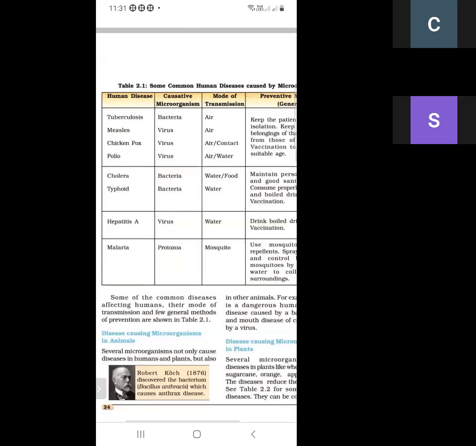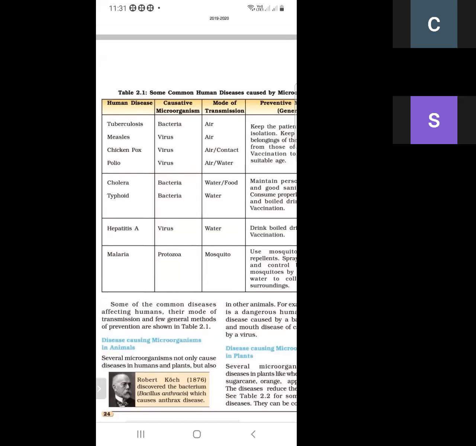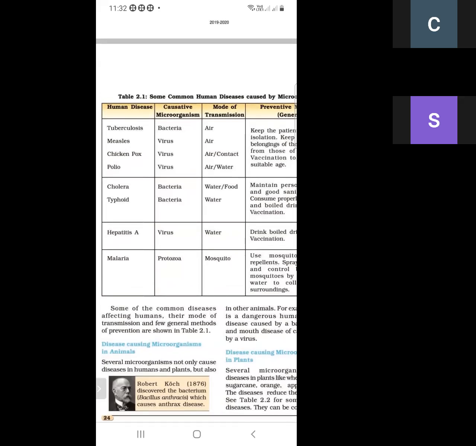and plants, and disease causing microorganisms in animals. So this is a table of human diseases, their mode of transmission and their preventive measures. These are the diseases: tuberculosis, measles, chickenpox, polio, caused by bacteria and virus. And what is the mode of transmission? Air, water and contact.